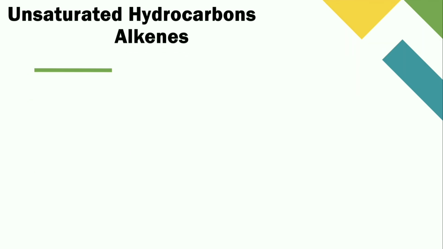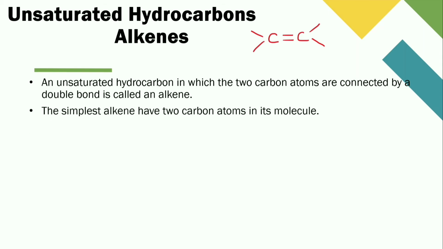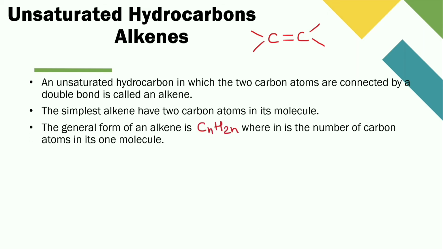The first one of the unsaturated hydrocarbons is alkenes. An unsaturated hydrocarbon in which two carbon atoms are connected by a double bond is called an alkene. The simplest alkene has two carbon atoms in its molecule. The general formula of an alkene is CnH2n, where n is the number of carbon atoms in one molecule.